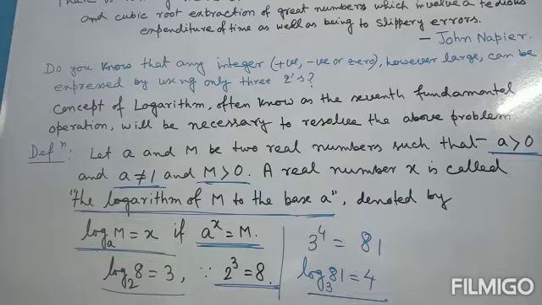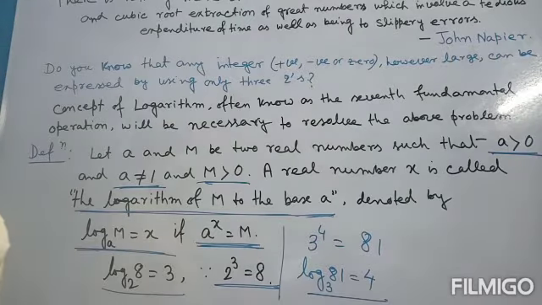So log is possible only for a positive quantity, and the base must be positive and can never equal 1. This is the definition of logarithm.